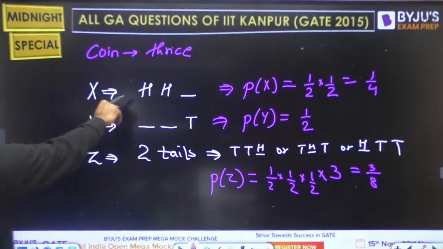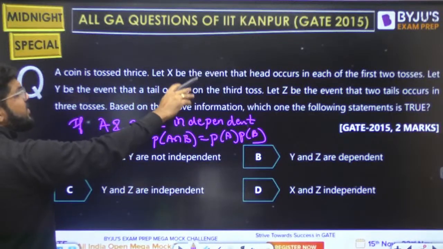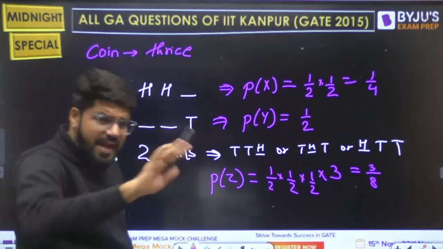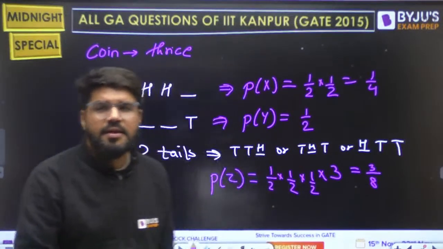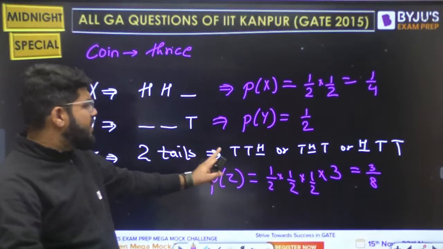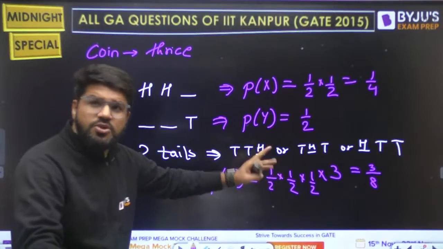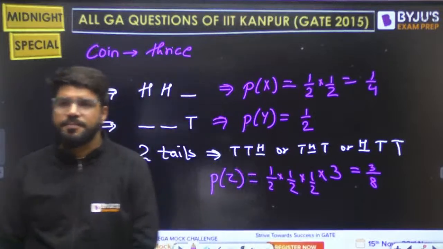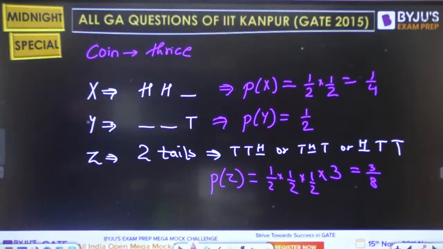But in X it was different. X is head occurs in each of the first 2 tosses. What about the third? It did not say the third is not a head. Third may be head or tail. But in the Z event, it is very clear: 2 tails in 3 tosses, so of course the third is a head. But where is that head? It can have 3 cases. Okay, I know the individual probabilities.